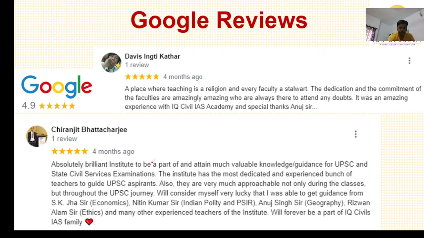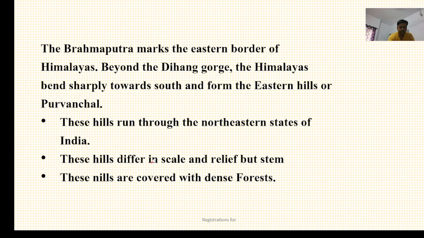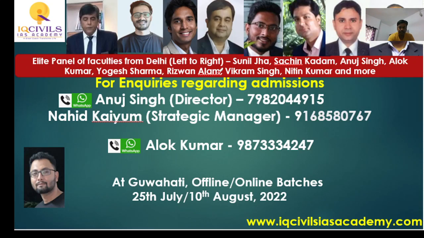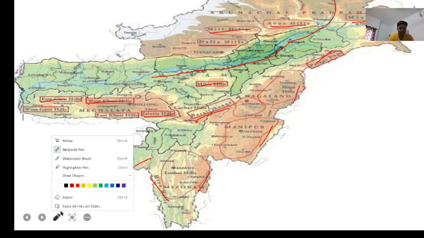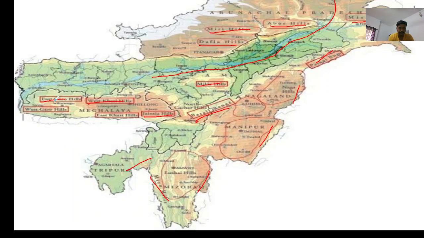As you can see here, Brahmaputra marks the eastern border of the Himalayas. You should know that Brahmaputra marks the eastern border of the Himalayas beyond the Dihang Gorge. Now you can see in this diagram that Brahmaputra is entering from here, flowing through these states of the northeast, through Assam and Arunachal Pradesh. I am marking it here.